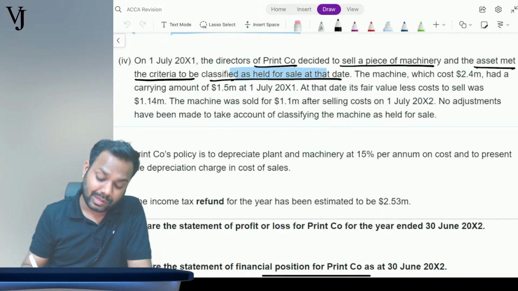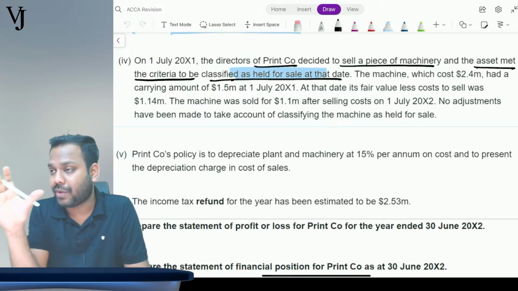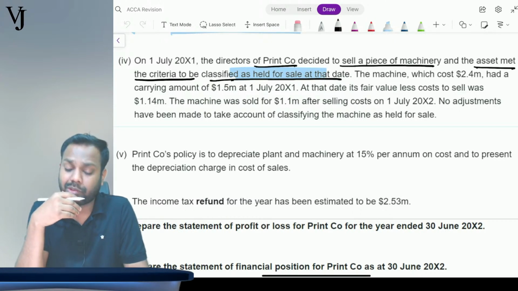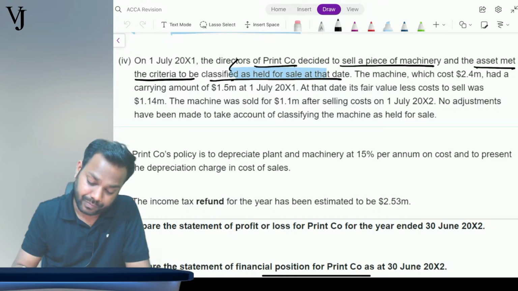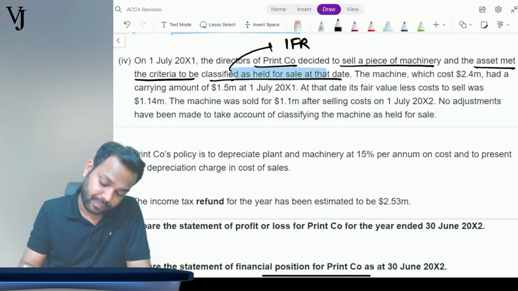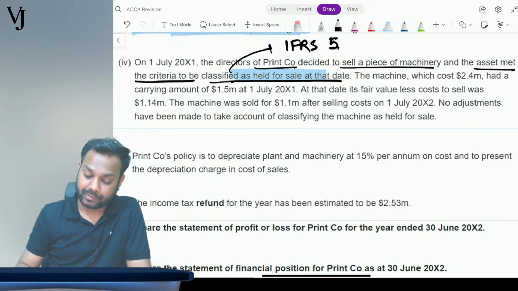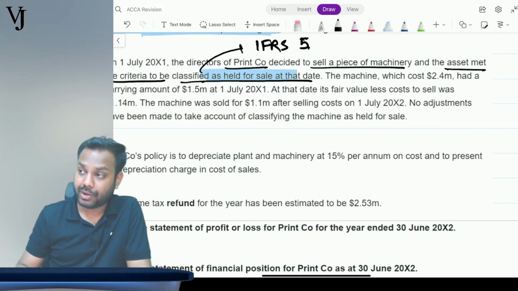I remember discussing the name of the IFRS in the class, though it is not required for the exams, but just for the sake of knowledge, can you tell me the name of the IFRS which covers non-current assets held for sale? IFRS 5. Very good.